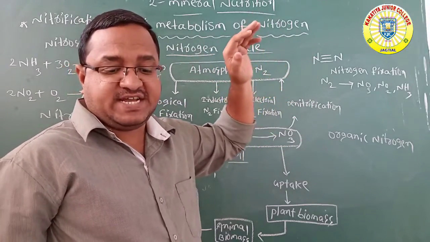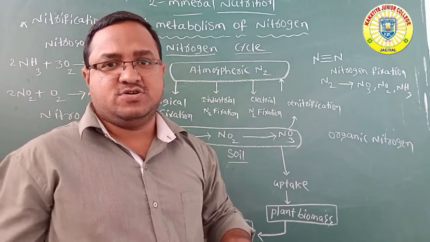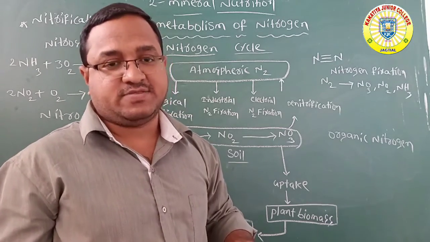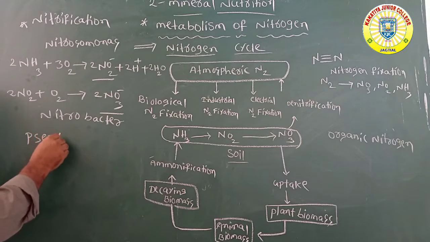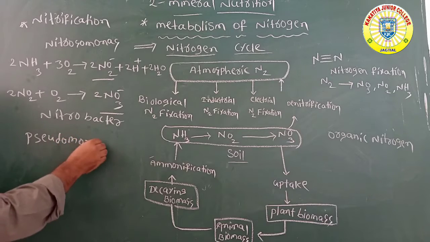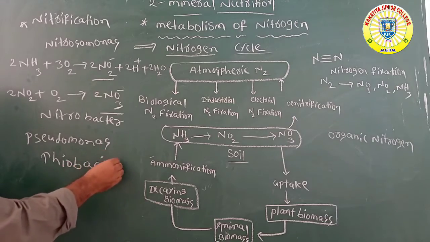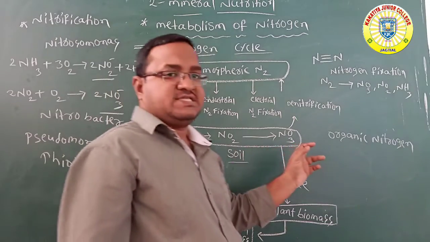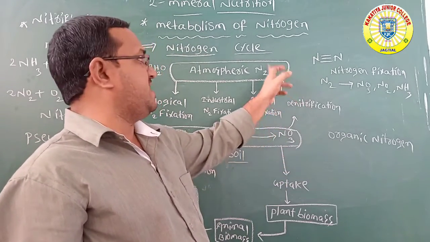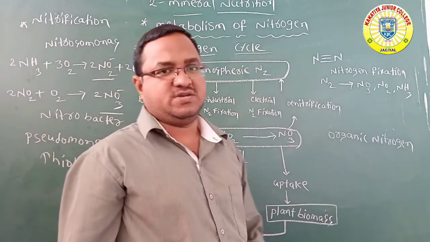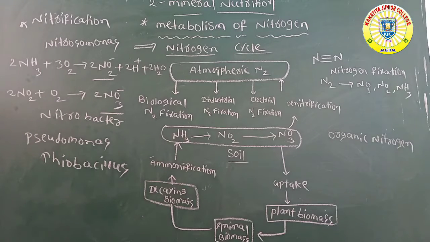Denitrification is carried out with the help of denitrifying bacteria. Two bacteria are there: one is Pseudomonas, another one is Thiobacillus. With the help of Pseudomonas and Thiobacillus bacteria, which are present in the soil, the nitrates are converted into atmospheric nitrogen. The process is called denitrification. So this is the nitrogen cycle simply, with the detailed information.